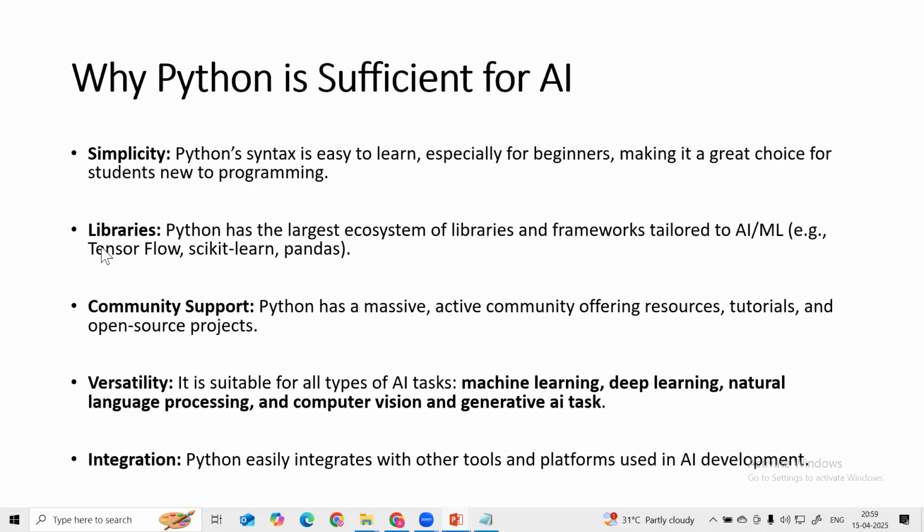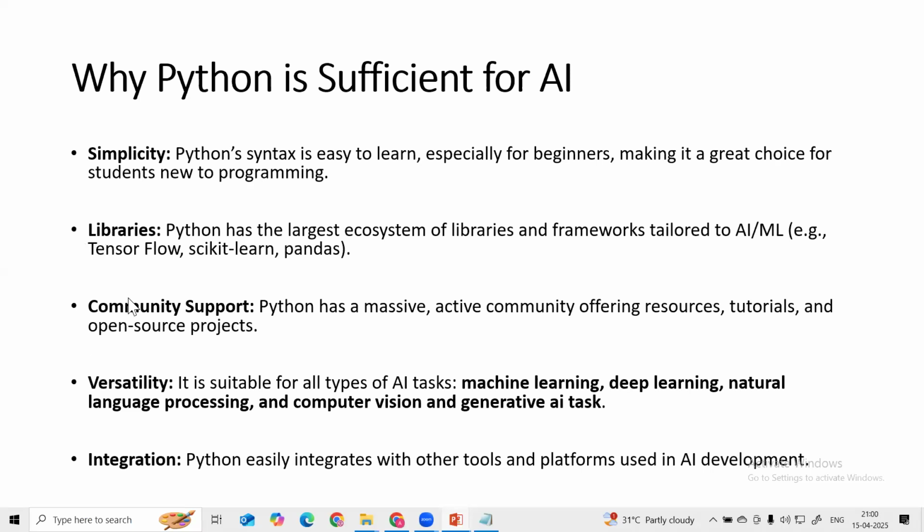Then we have vast library support, which is another reason. Python has the largest ecosystem of libraries and frameworks for machine learning and AI applications, like TensorFlow, Scikit-learn, Pandas, NumPy. These are the different libraries required for building AI applications. So that is another reason.